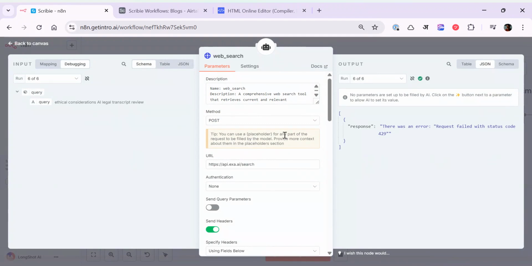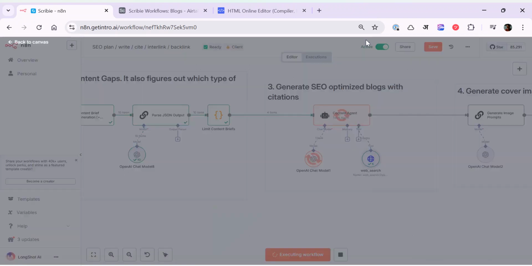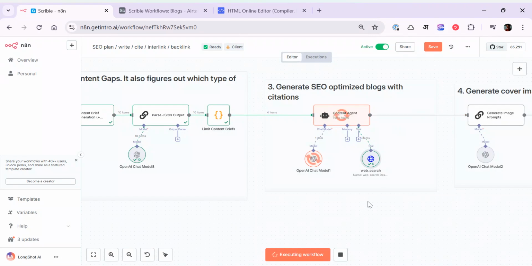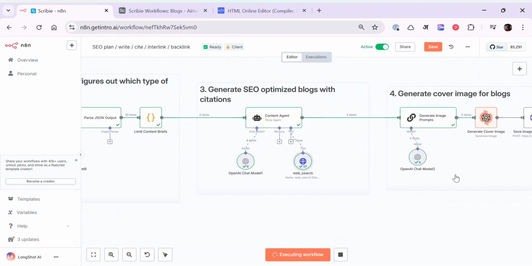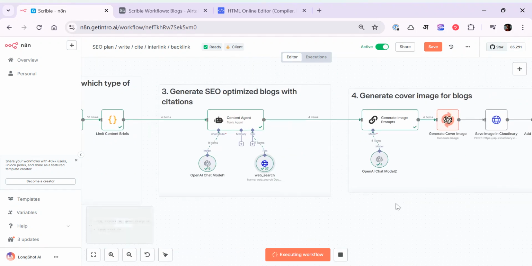It is similar to a SERP API, but with added AI superpowers. We leverage this and strongly recommend it as a replacement for traditional SERP, because it is better suited for a lot of AI workflows. At this step, it has created these 4 SEO optimized blogs with citations, which I'll show in a second.